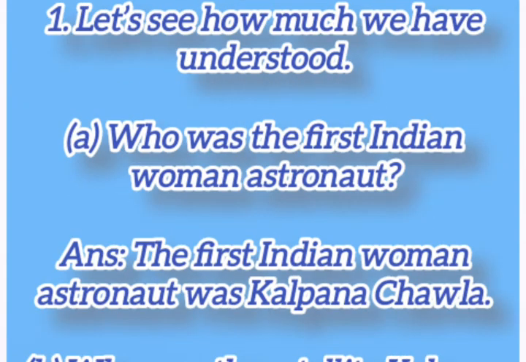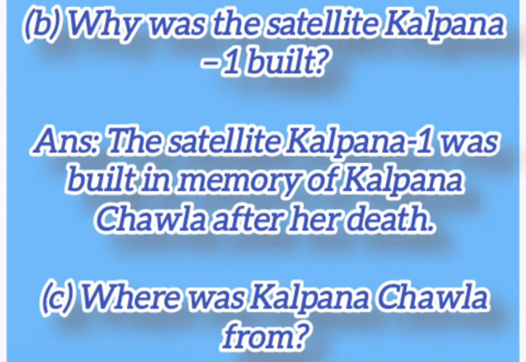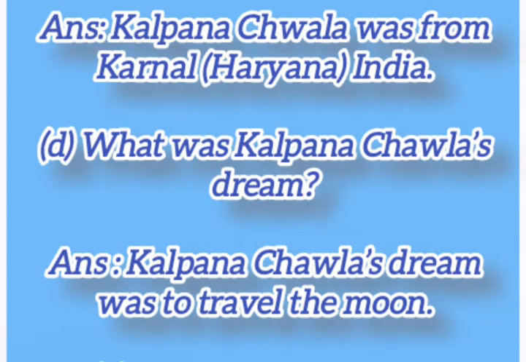Activities 1. Let's see how much we have understood. A. Who was the first Indian woman astronaut? The first Indian woman astronaut was Kalpana Chawla. B. Why was the satellite Kalpana 1 built? The satellite Kalpana 1 was built in memory of Kalpana Chawla after her death. C. Where was Kalpana Chawla from? Kalpana Chawla was from Karnal, Haryana, India.